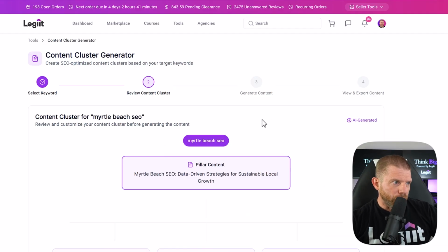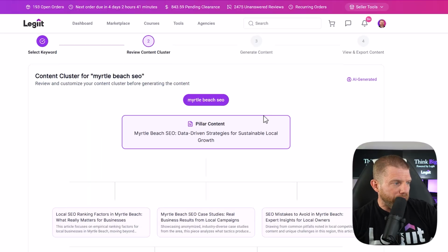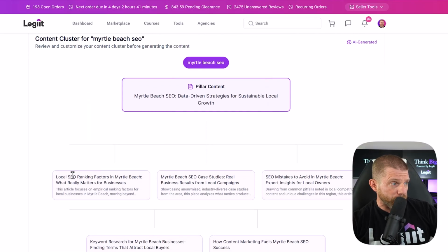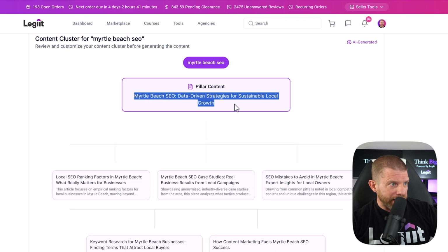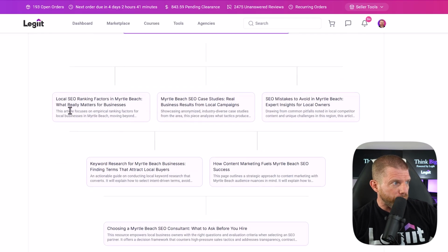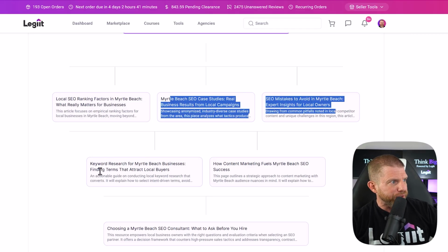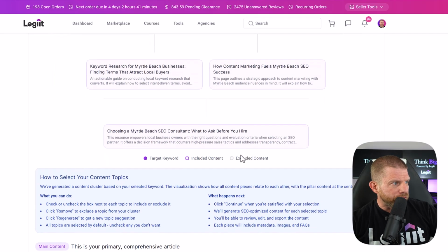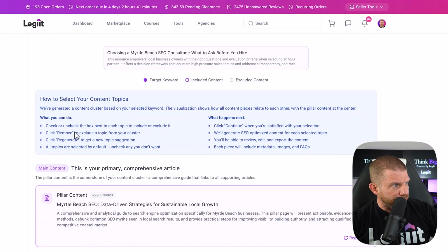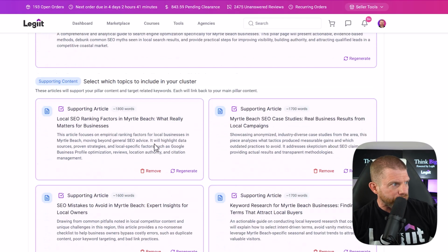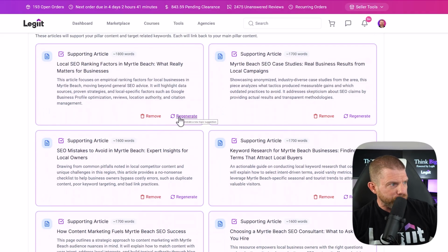Okay, so you can see what it did is it went out and found other topics within that cluster. It found the pillar for that cluster, which is Myrtle Beach SEO, data-driven strategies for sustainable local growth. And then it found the next level down, which is local SEO ranking factors. You don't need me to read them all to you, and so on. For some reason you don't like one of them, you can just click regenerate on it.